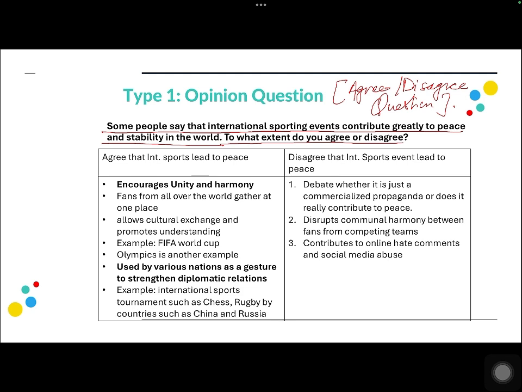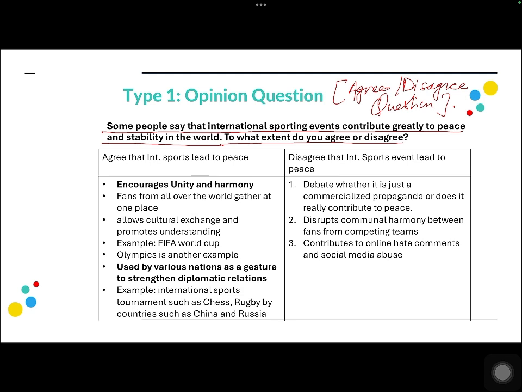So that is the topic of the question, and there are times when the topic may be a little bit complicated. Now this was pretty easy for us to understand, what the question is saying, or what the argument here is. And the question is asking you, do you agree with the fact that international sports events promote peace, or do you disagree with this statement, right?